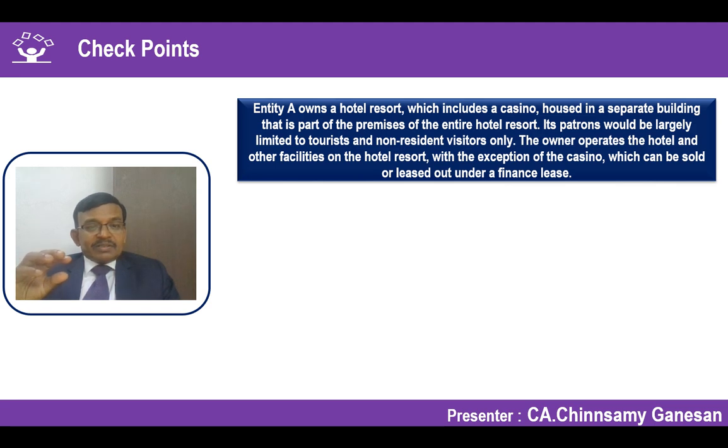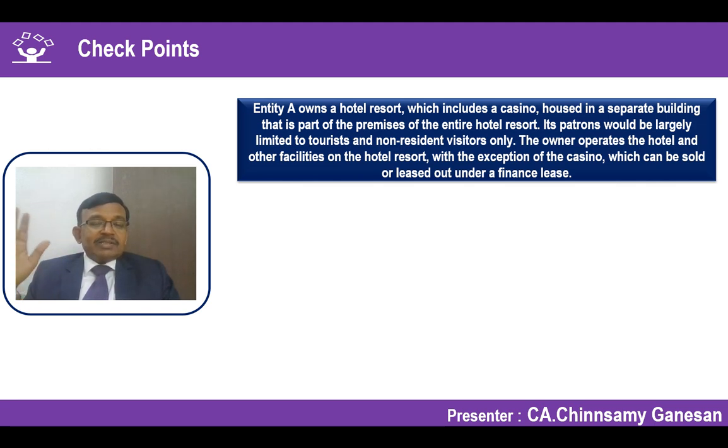So what happens? Is the casino itself an investment property or an owner occupied property? The purpose for which I am maintaining the casino is to rent it to others, and it generates independent cash flows other than from other assets, right?